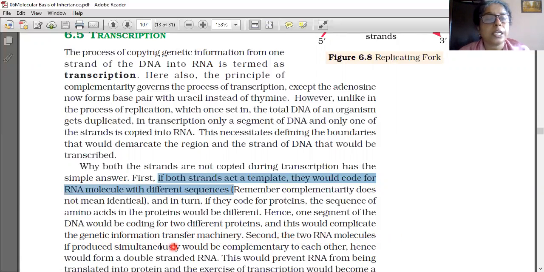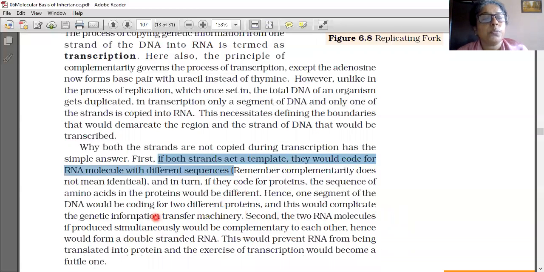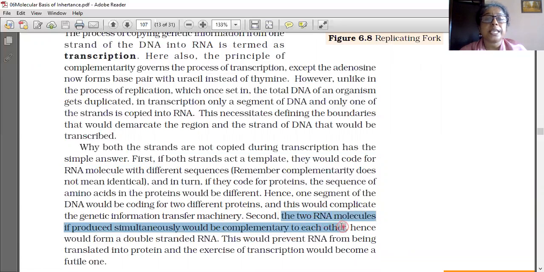Second, the two RNA molecules, if produced simultaneously, would be complementary to each other. Hence, they would form a double-stranded RNA only.